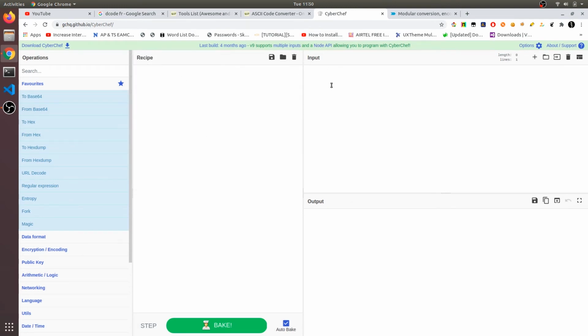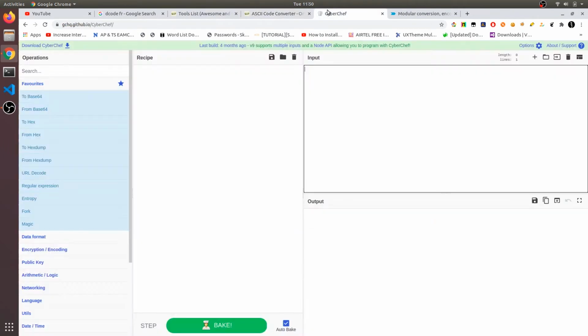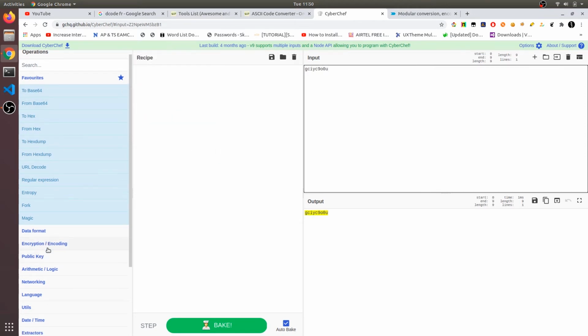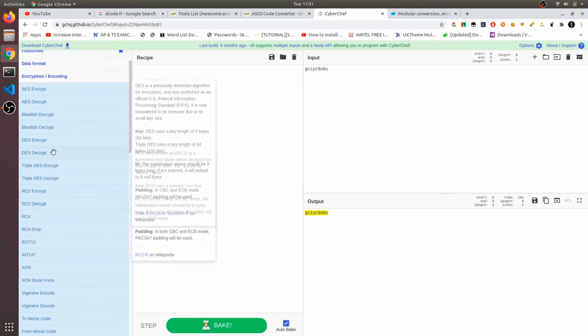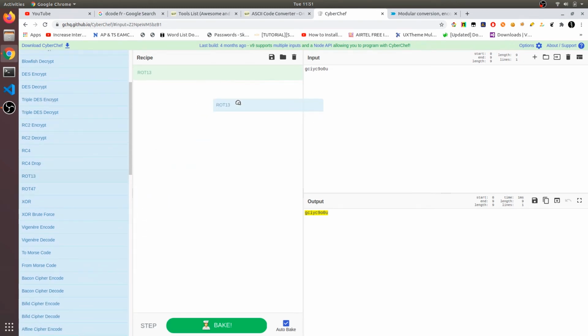So what you want to do is put the input here. Okay, let's say this sample input, and you need to drag and drop the encoding. If I want to encrypt this using these encryptions, I can just say ROT13 and simply paste it in here.